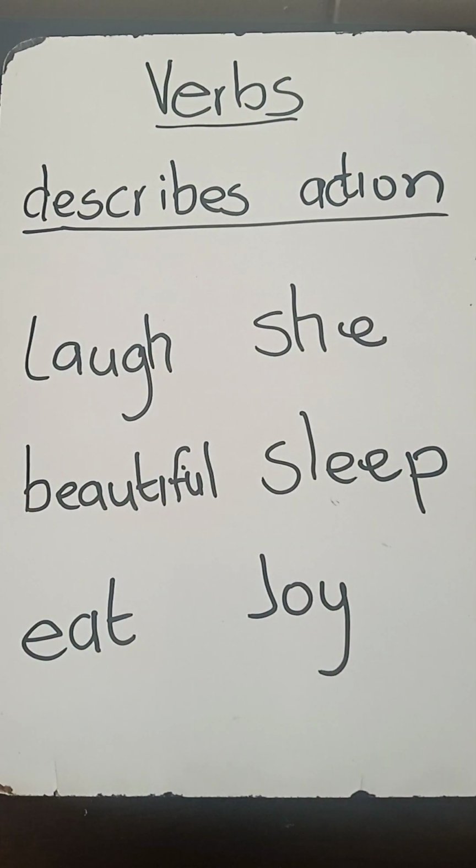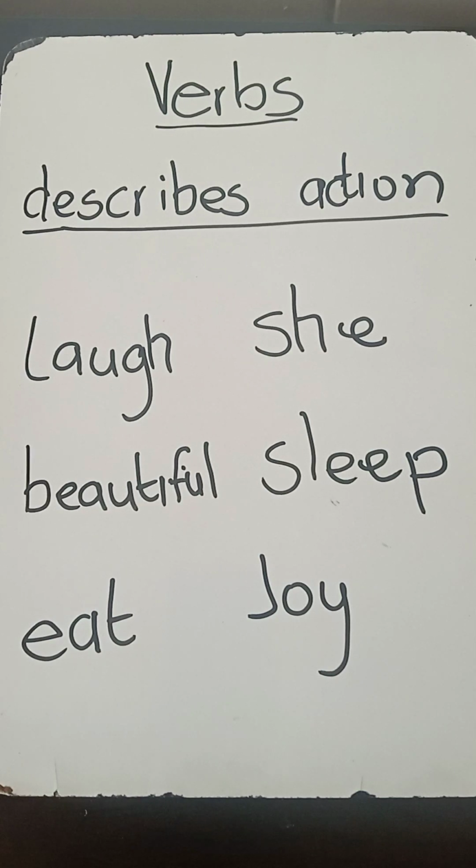Amongst the words that you see in front of you, we have verbs and words that are not verbs. So what you're going to do is to look at these words and consider the definition of verbs, which is that verbs are doing words or action words.